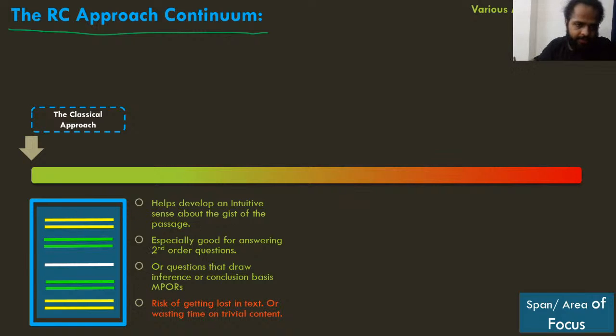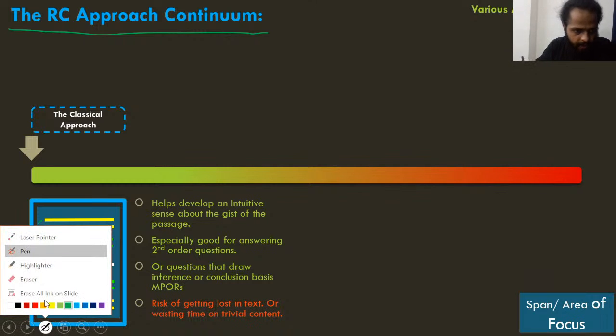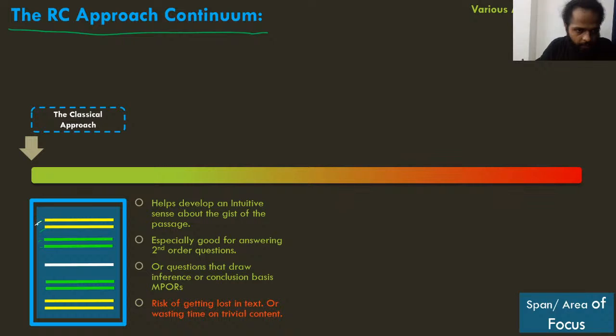Now before we get any further, I want to help you understand this diagram here. मान लीजिए ये जो आपकी lines दिख रही हैं ना, these lines are the content of the RC. ये आपके RC का content है, all of these lines. And the yellow points are, let's say, the points which are not really the core points of the RC, which don't really contain the gist of the RC. The green points are more near to the core of the RC, and the white line is basically the gist of the RC. ऐसा कुछ मान के चलो.